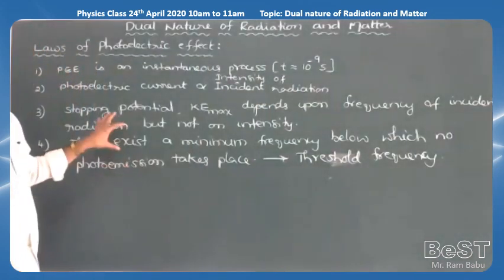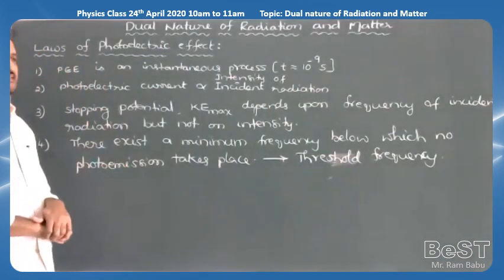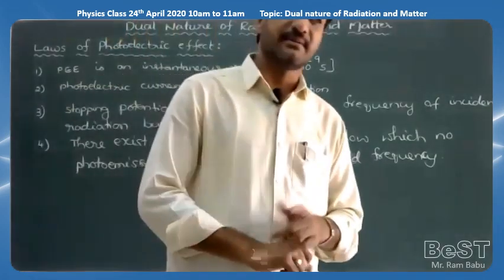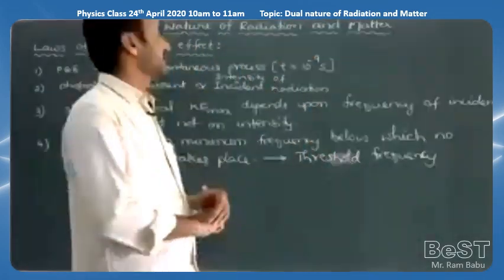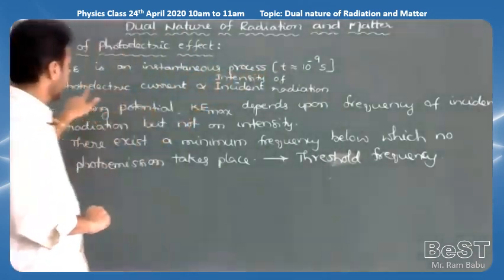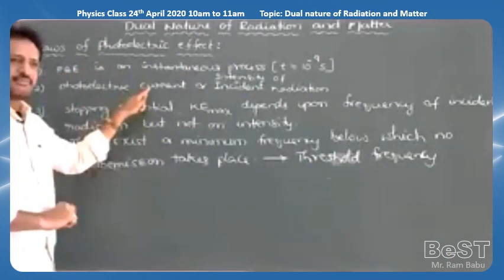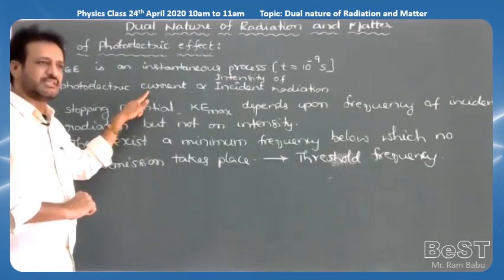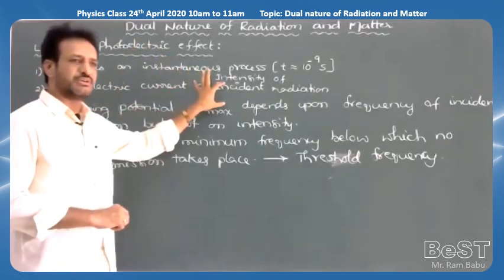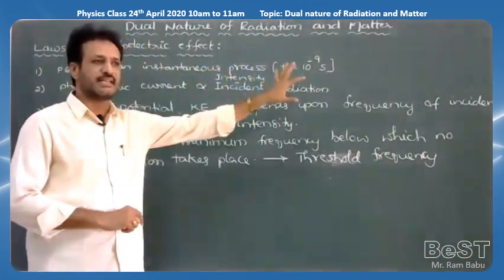So these are the important laws of the photoelectric effect. One: there is no time lag between the incidence of the photon and the emission of electrons, hence it is called an instantaneous process. Second: for the given metal and given frequency of the radiation, above threshold frequency, photoelectric current is directly proportional to intensity of incident radiation.